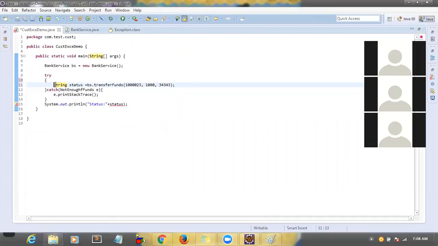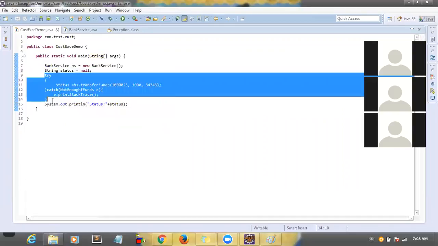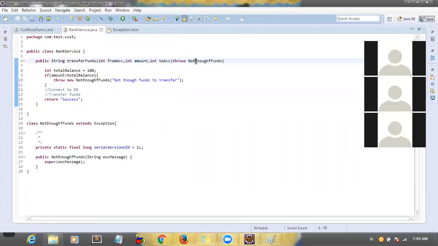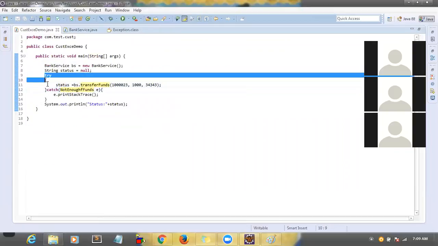Yes, this one we have to declare on the top. So remove this one. Should not declare. Now you understood, right, why we have written this one? Because we are throwing the exception, so we have to catch here, right? Right. So here what we are trying to throw the exception message, right? So that's what we are writing here, catch block, correct?